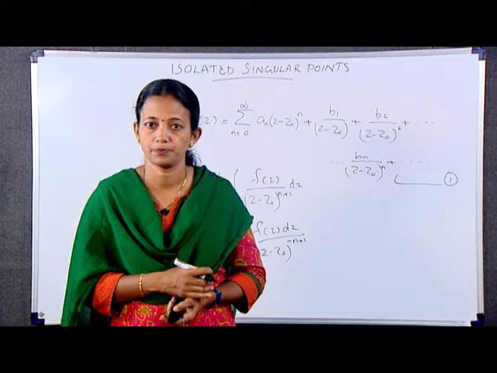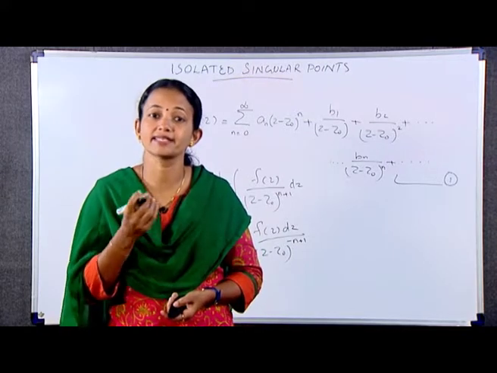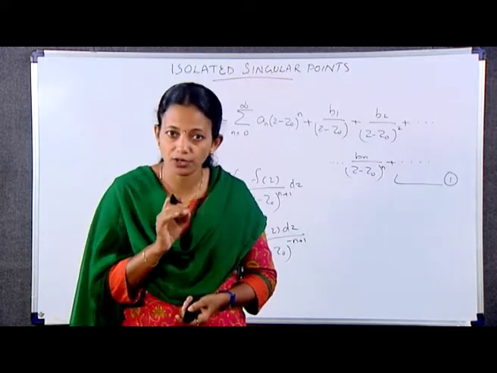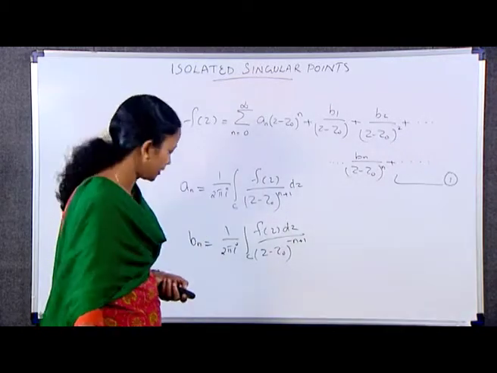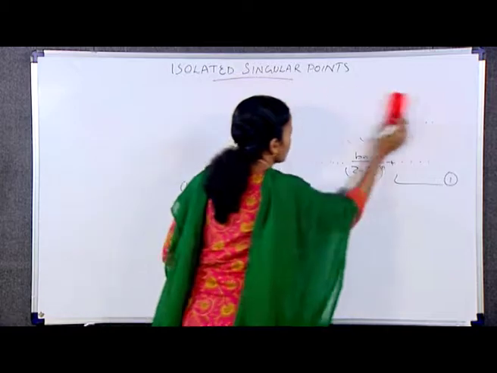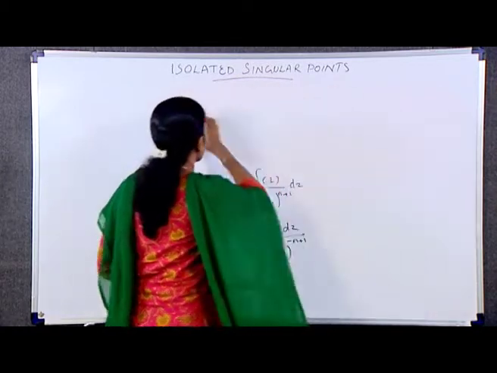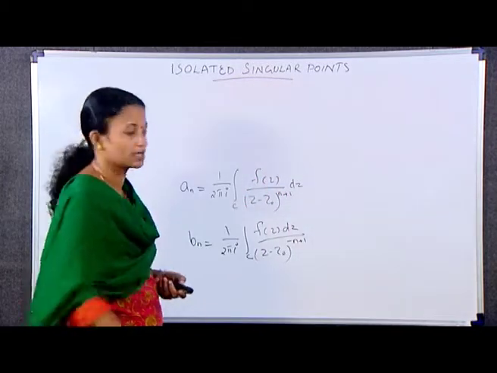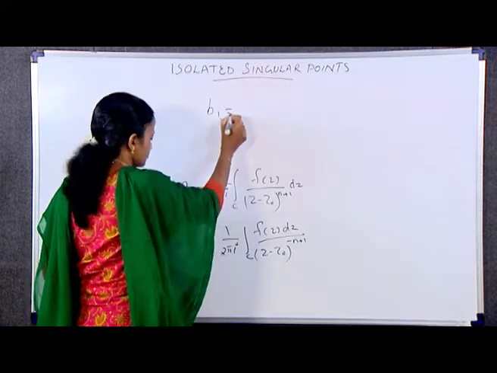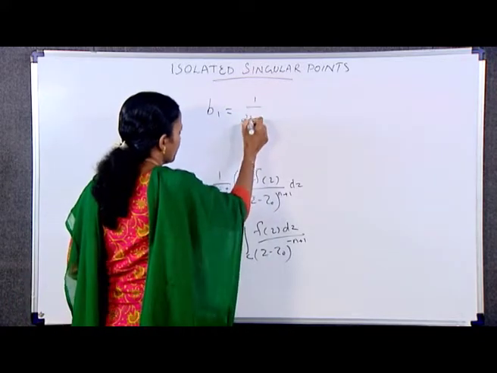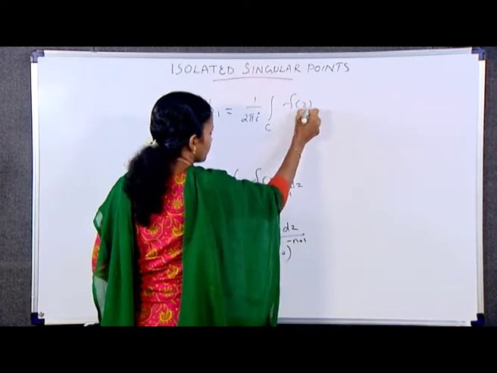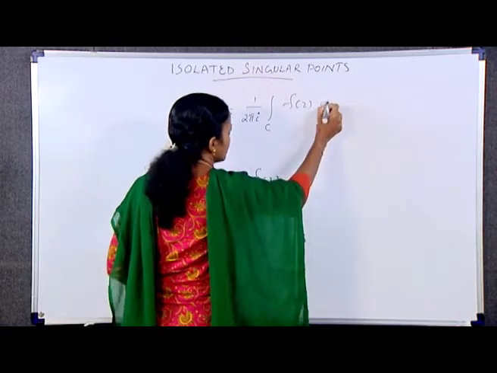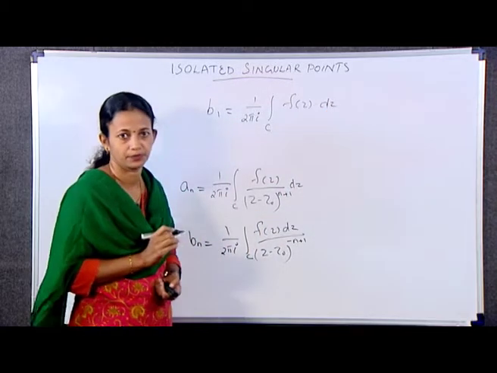See the figure. When n is equal to 1, the expression for b_n becomes, putting n is equal to 1, b1 is equal to 1 by 2 pi i integral over C f(z) dz.